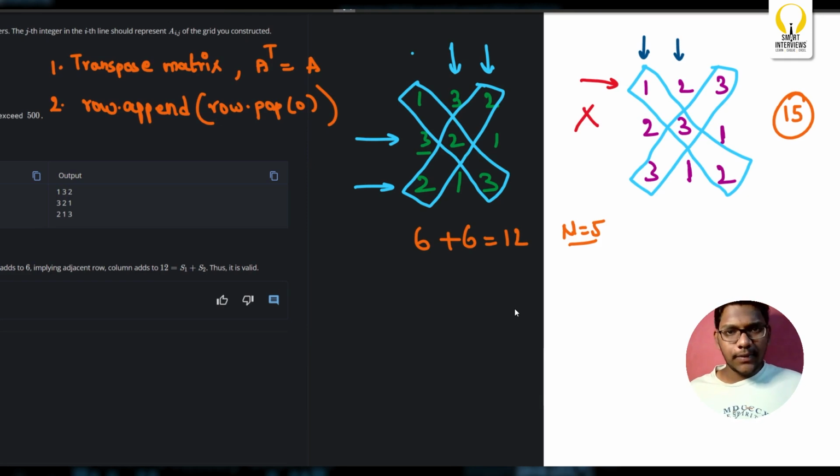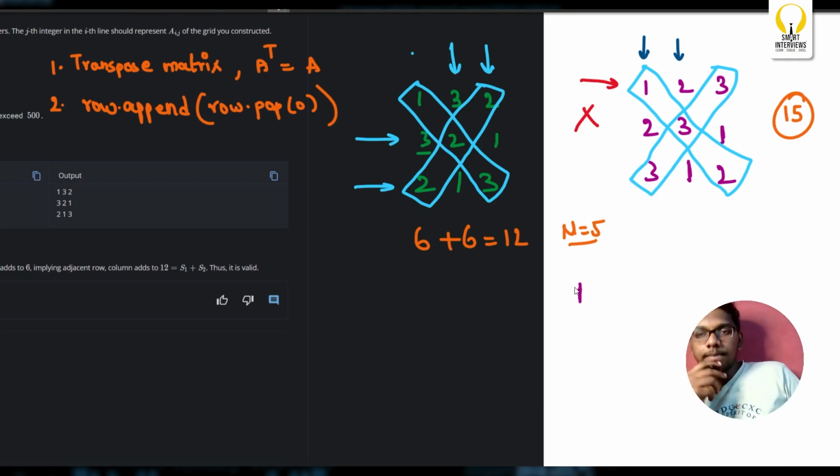There is some pattern over here: for n by 2 elements you have to consider it some way, and for the remaining n by 2 elements you have to consider in some other way. Every time you should start from 1 for sure. There is no alternative for that.